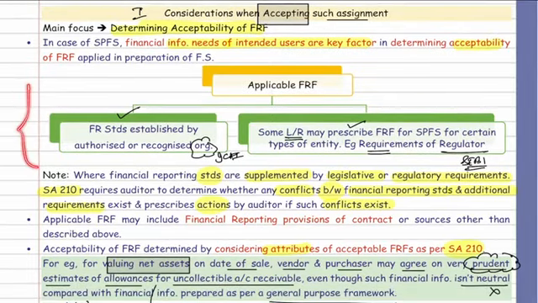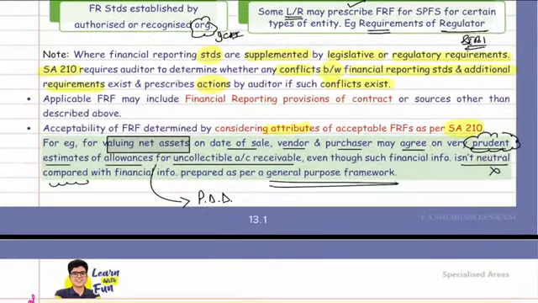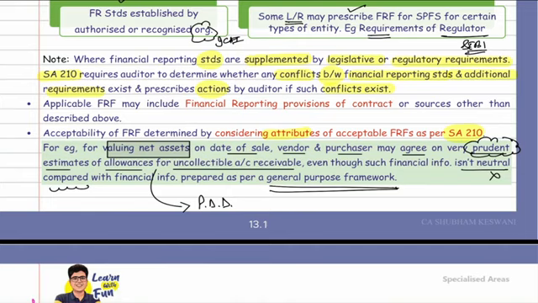First of all, what are the options available? Prepared by the organization like ICAI or prescribed by law regulation. If you feel there are any conflicts, take actions as per SA 210. Got it? Got it, sir. Now for determining the acceptability, consider the attributes of SA 210 that we just revised.